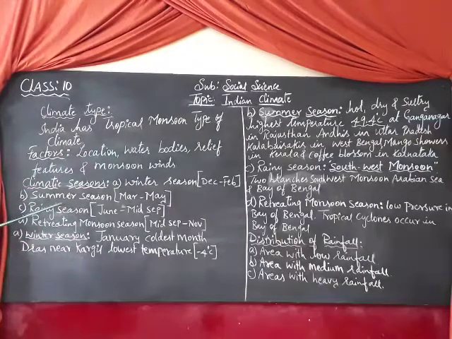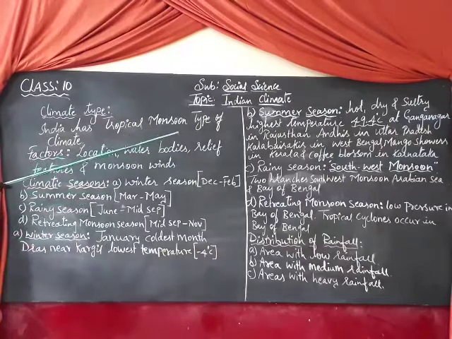Okay. Next comes the second one, summer season. From which month does it start? March to May. This summer is very hot. In the summer season the sun's rays are vertical to the northern part. What does the north part consist of? The north part consists of the Himalayas. So we can see it is very hot in the summer season.